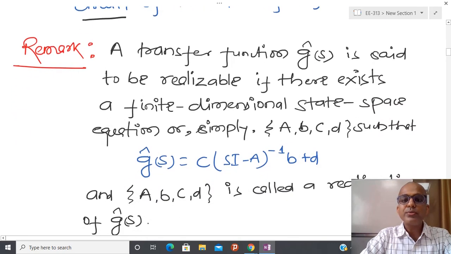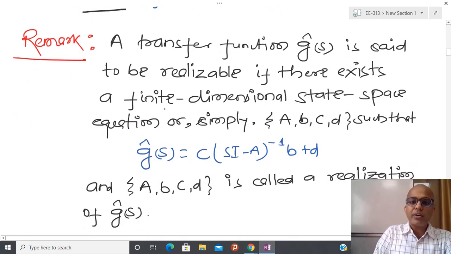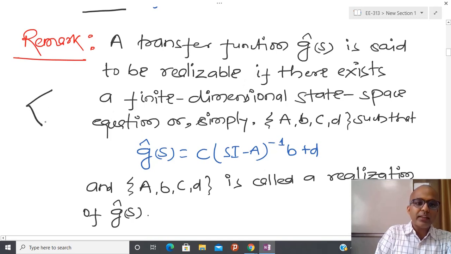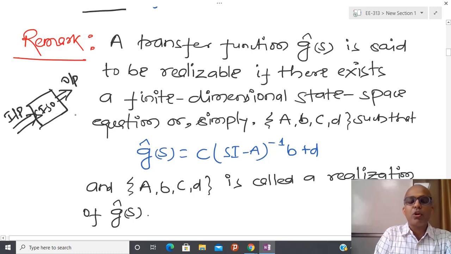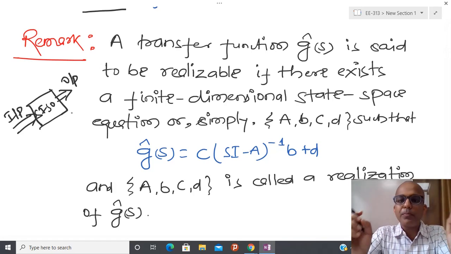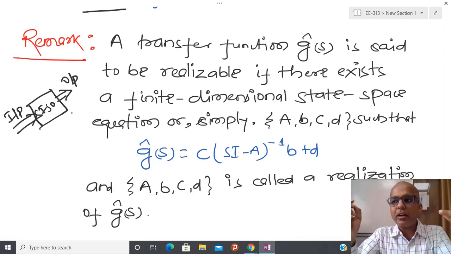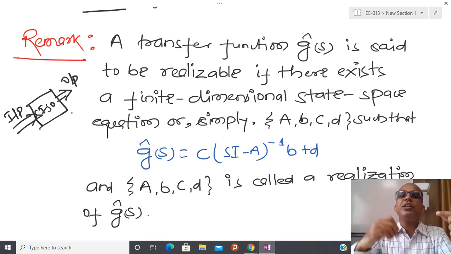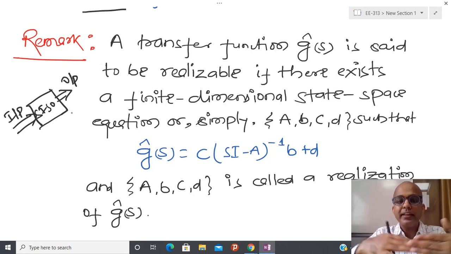Now try to see here that whenever we are talking about a transfer function, we have some kind of single input single output system, and I am giving some kind of input, putting all initial conditions equal to 0, and I am getting some kind of output. So suppose you have input data and output data. Now try to understand the problem. Suppose you know the input and you know the output. So how many ways can I fit input to output? Obviously, in order to solve this relation between input and output, I have infinitely many possibilities.